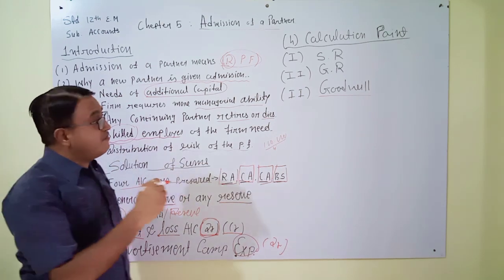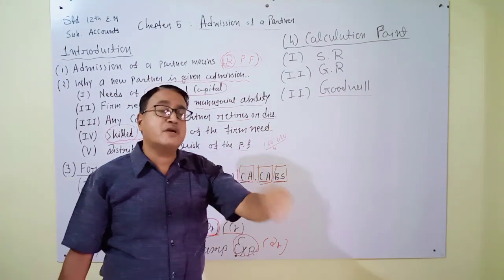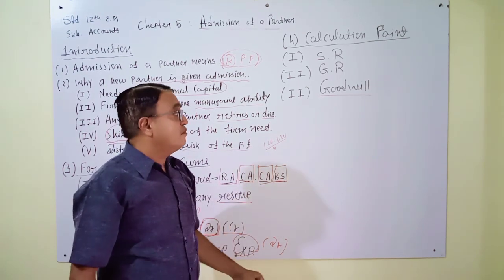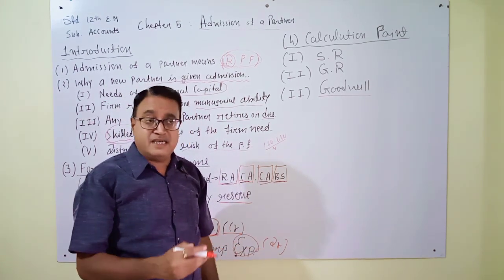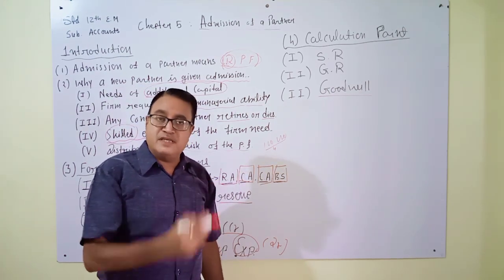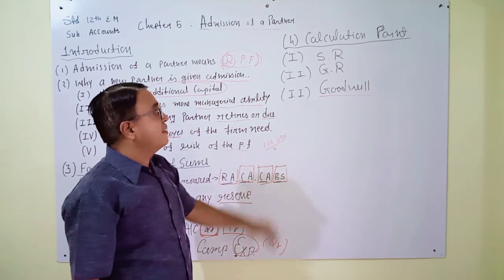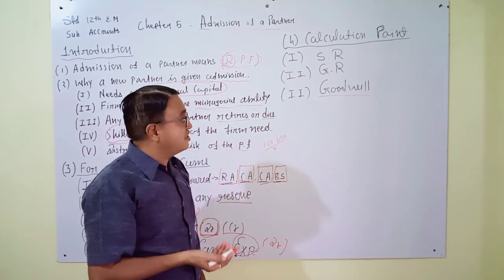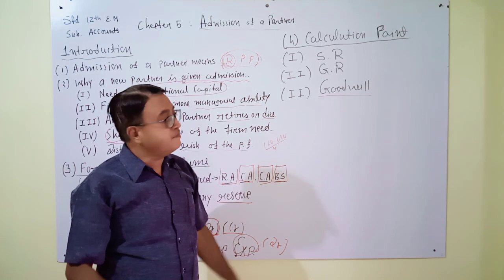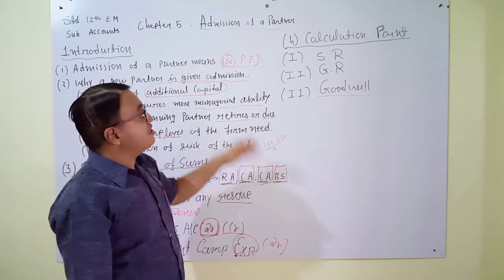But now I will not explain goodwill. Goodwill is a very important point for this chapter, because if you cannot understand the calculation of goodwill, then it's very difficult to solve this chapter. Okay? In the next lecture we will discuss goodwill and continue this chapter.